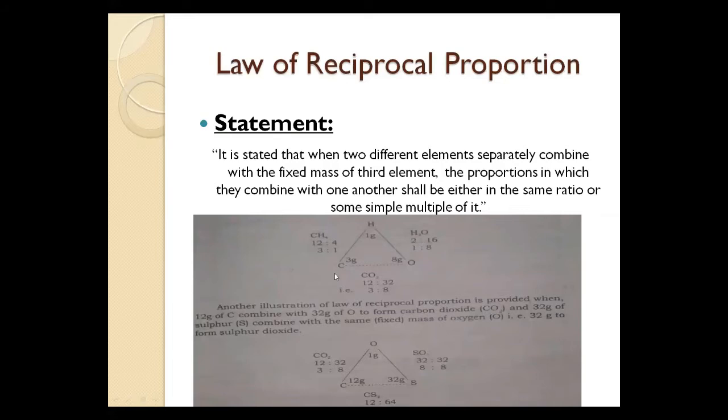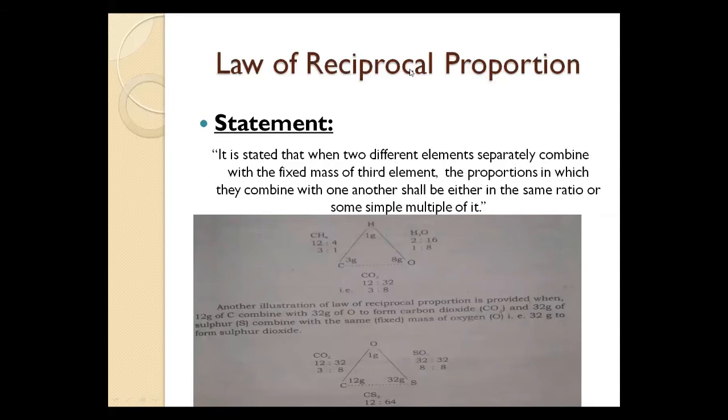Now let's consider an example for further clarification. We are using 3 gram of carbon, 1 gram of hydrogen, and 8 gram of oxygen. This is the quantity in grams.